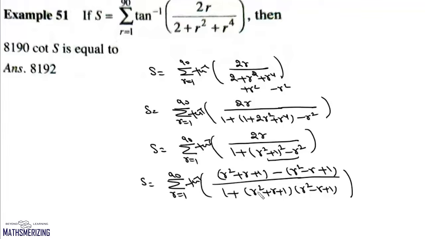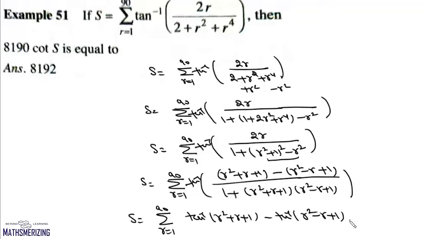Now this is tan inverse x minus y upon 1 plus xy. So we can write this as the summation r varies from 1 to 90 of tan inverse r square plus r plus 1 minus tan inverse r square minus r plus 1.